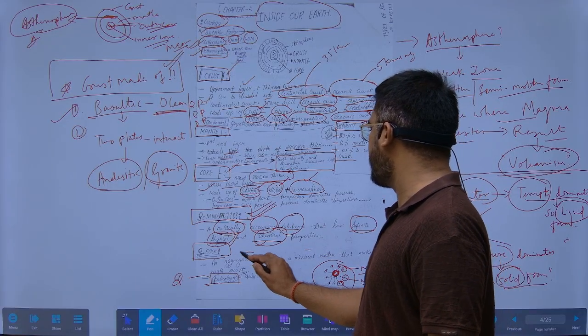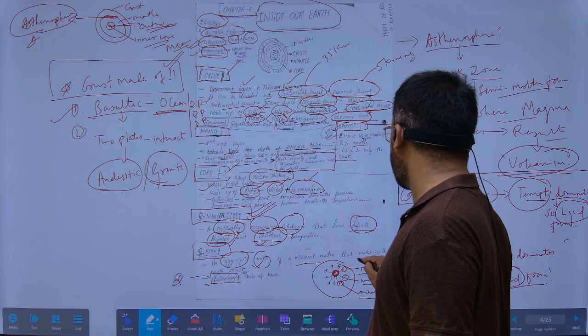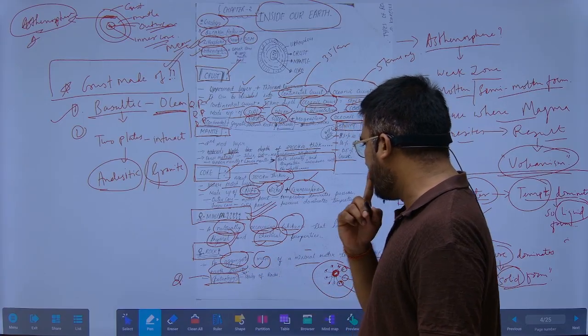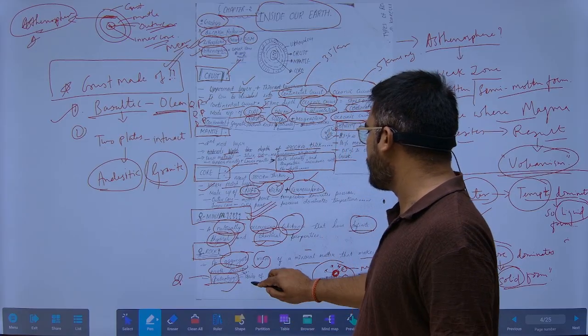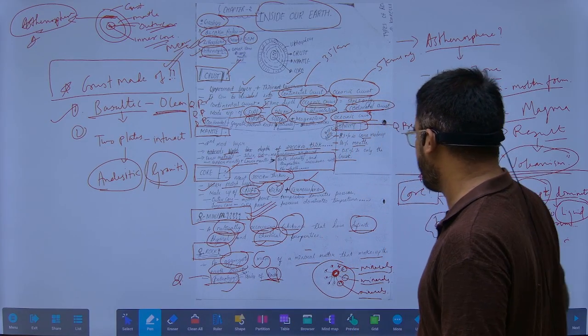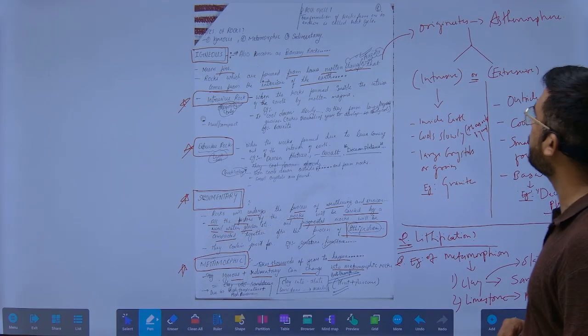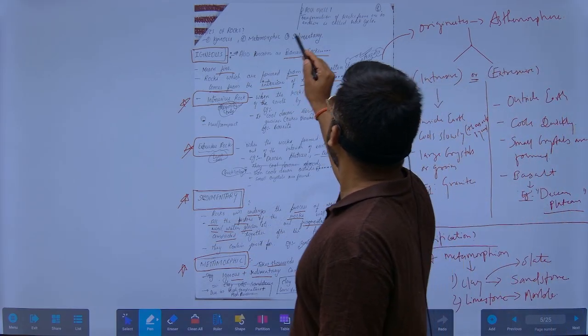So what is a rock? It is an aggregate mass of mineral matter that makes up the Earth's crust. And petrology means what? It is the study of rocks. Important question for that.